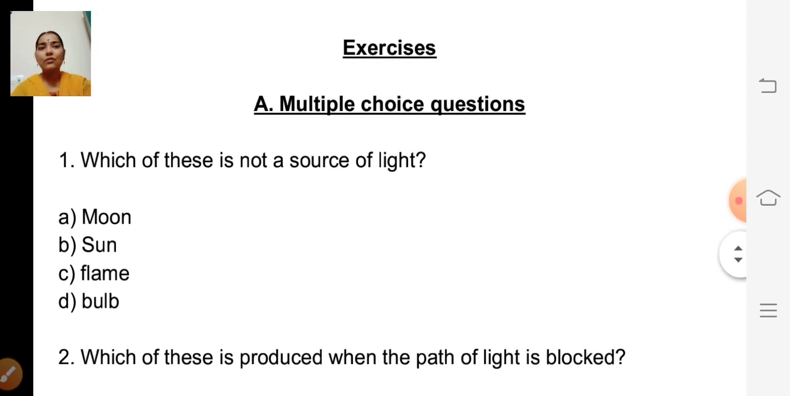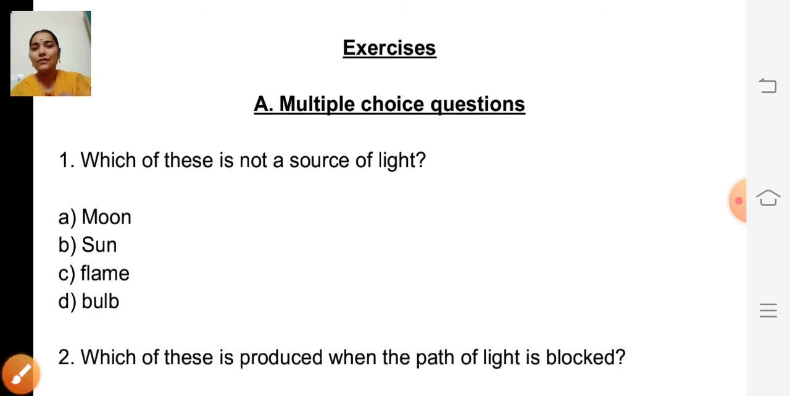Okay. So now we shall do the book back exercises. Okay. First one, multiple choice questions. First question, which of these is not a source of light? Read the question carefully. Which of these is not a source of light? First one, moon. Second, sun. Third one, flame. Fourth one, bulb. So which of these four is not a source of light?